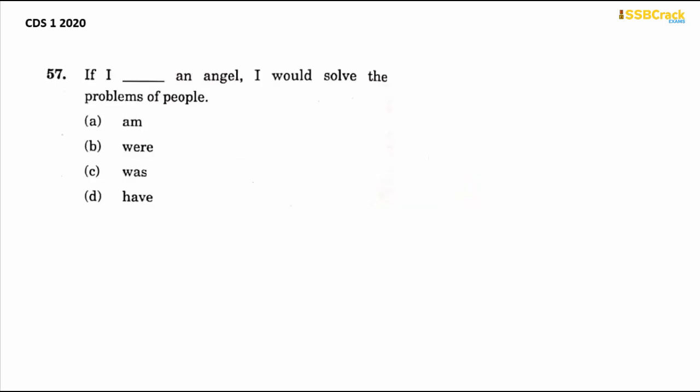Next sentence. If I dash an angel, I would solve the problems of people. Now, this is basically purely based on grammatical rules.